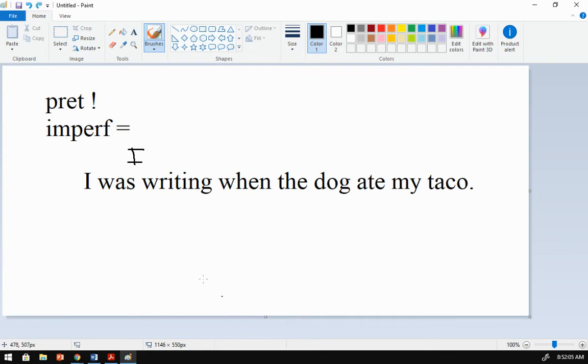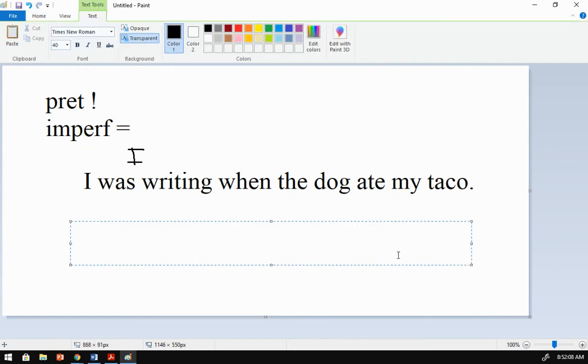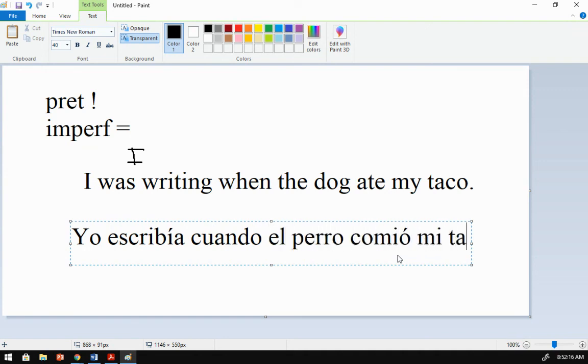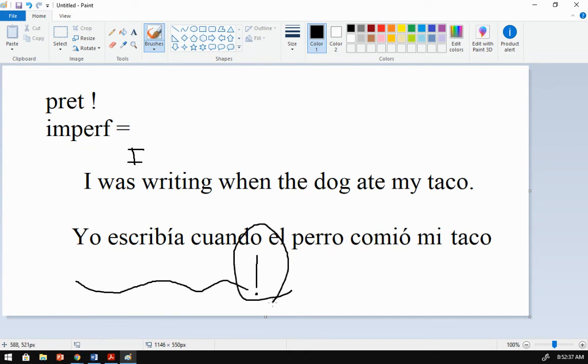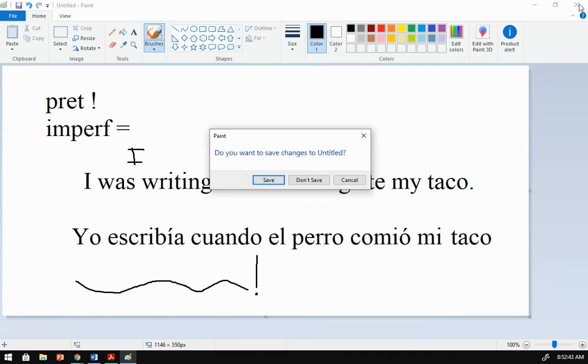Okay, so here's the sentence. Yo escribía cuando el perro comió mi taco. So again, yo escribía, I was writing, all of a sudden, bang, the dog ate the taco and interrupted. We call this an interrupting action. I was writing when, boom, the dog ate my taco.